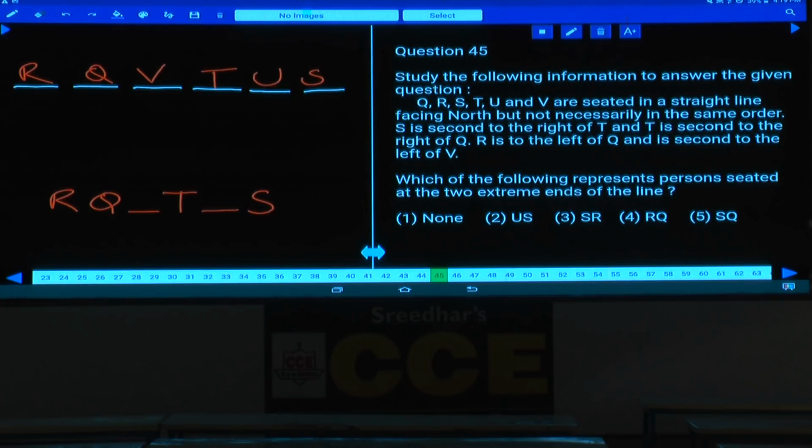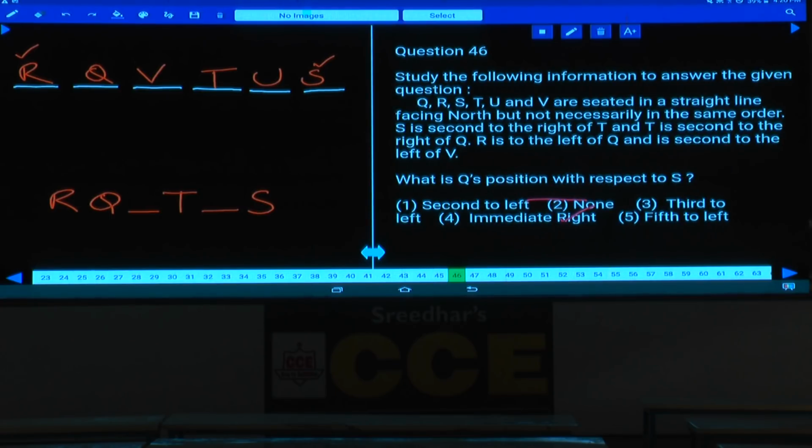Question number 45: which of the following represents persons seated at the extreme ends of the line? R and S, that is choice 3. Then question number 46: what is Q's position with respect to S? S is here, 1, 2, 3, 4, fourth to the left. That is given in which choice? None, that is choice 2.